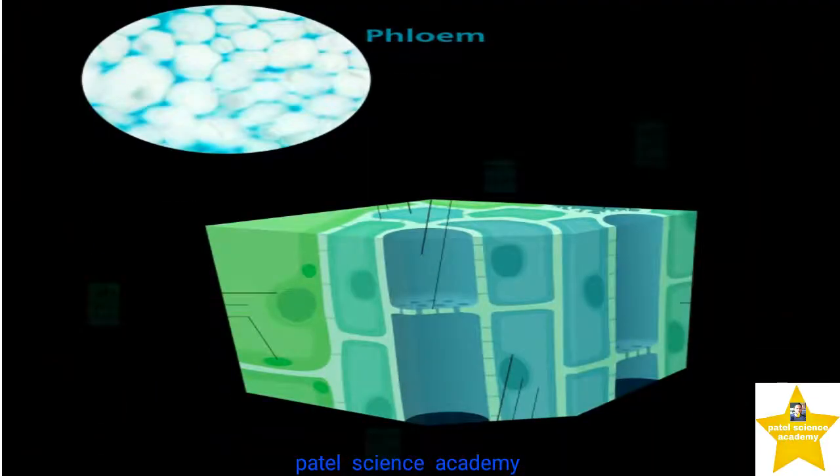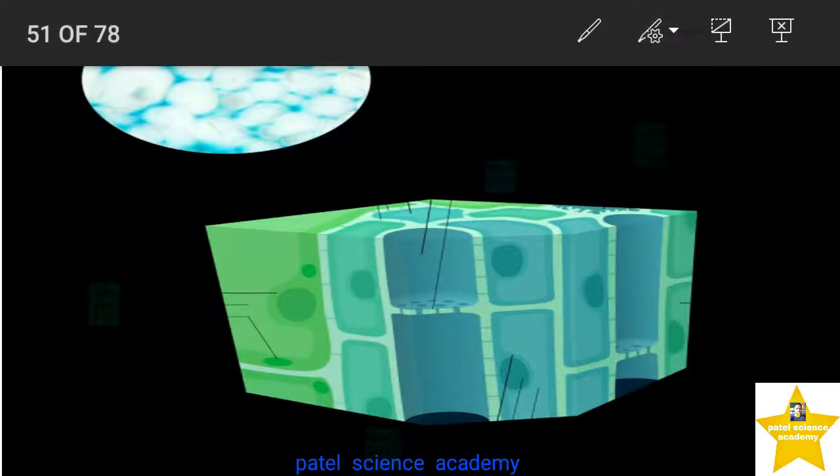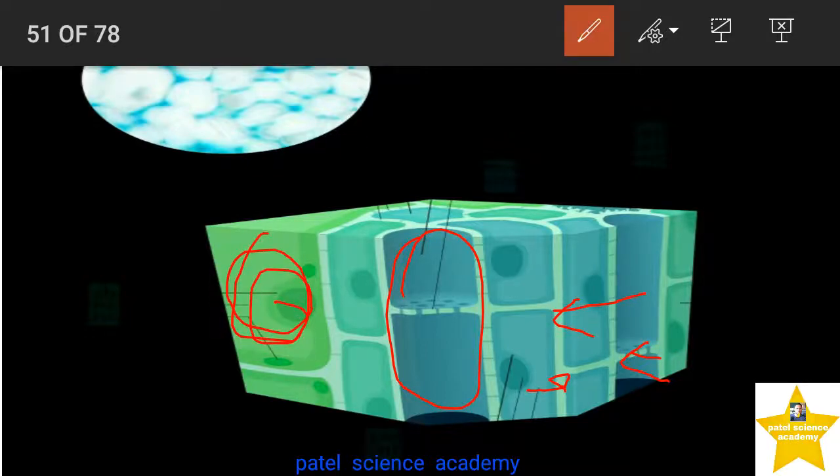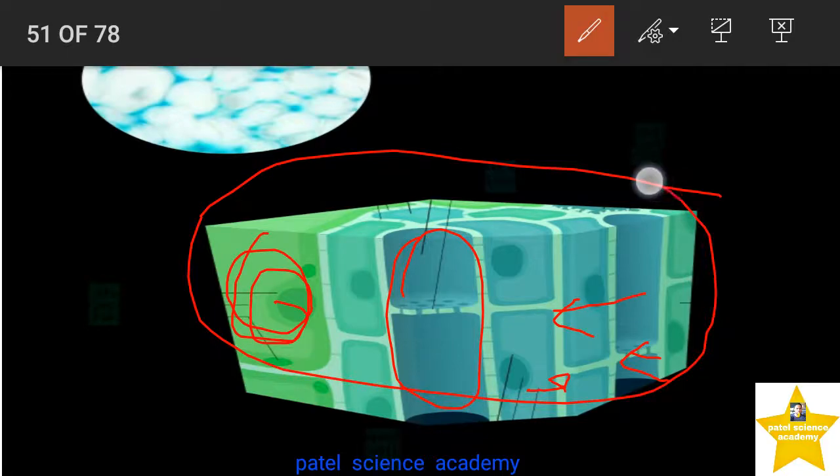This is the internal structure, the diagram of the sieve tubes, in which you can see these are the sieve tubes, and they are separated from each other by these sieve plates. Besides that, they have companion cells too. So this is the structure of the phloem, in which companion cells are there, and sieve tubes are there, separated by the sieve plates.